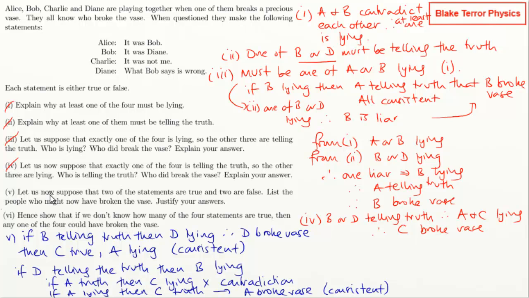And is that all we had to do? Let us now suppose that 2 of the statements are true and 2 of them are false. List the people who might now have broken the vase. So it's either D or A. Right, we've gone through everyone here. So what have we got?